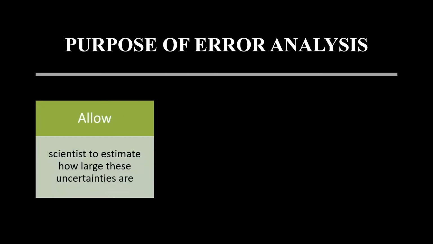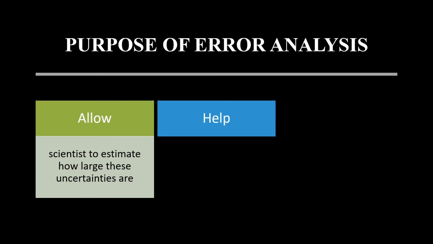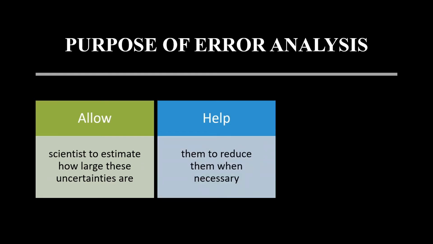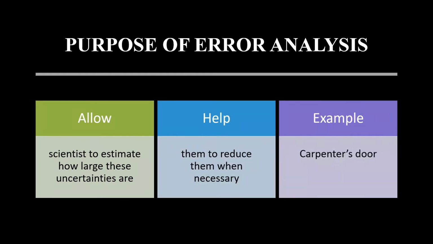It is to allow scientists to estimate how large these uncertainties are, and help them to reduce them when necessary. Suppose a carpenter wants to make a door for a classroom. Then he need not go for a least count of the order of a micrometer. Suppose he goes for an instrument which has a least count of a micrometer, then the cost of making the door is going to be very high.